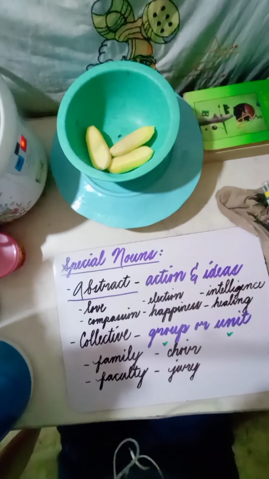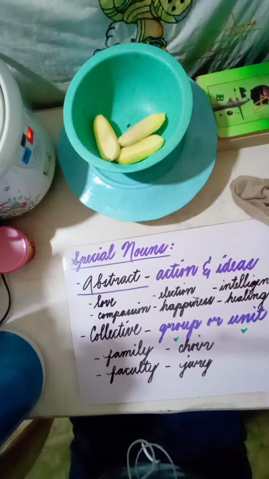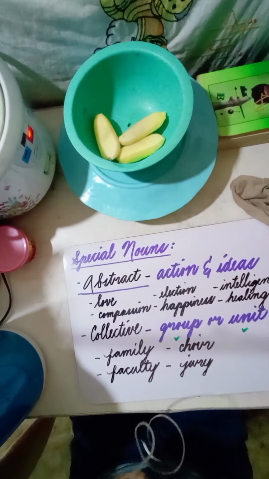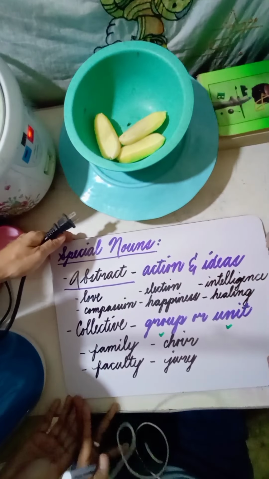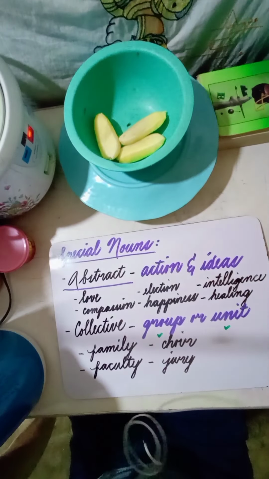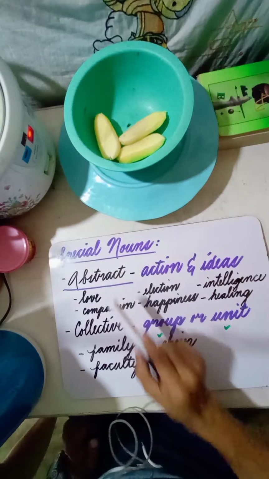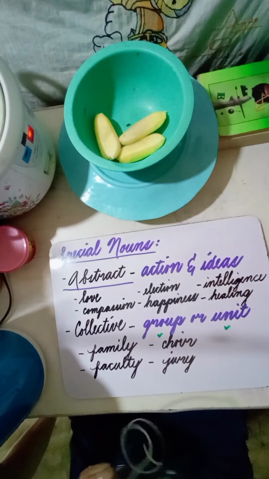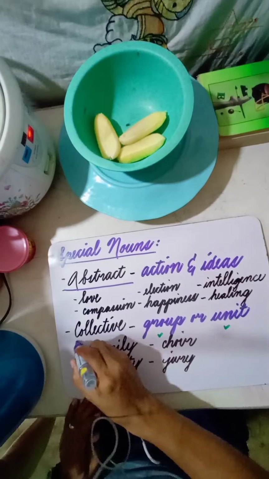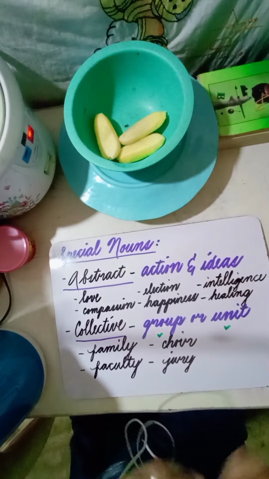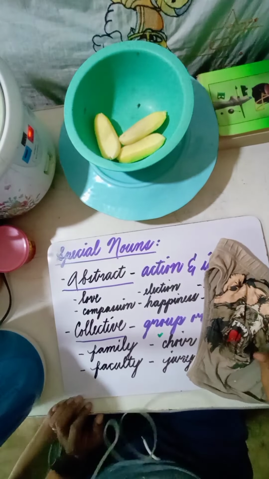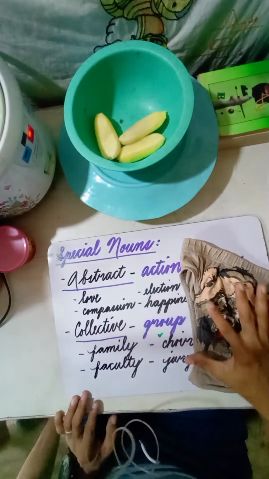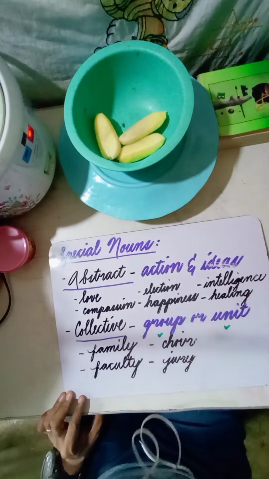Okay? Let's adjust a little. Alright. So any questions so far? So I have added two special nouns, special categories of nouns. We have the first one, the abstract, and we have the second one, which is a collective noun. Any questions so far before I erase it using our special eraser? Alright?